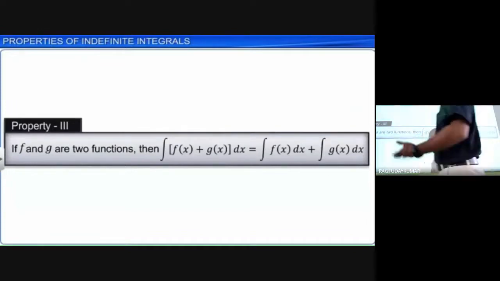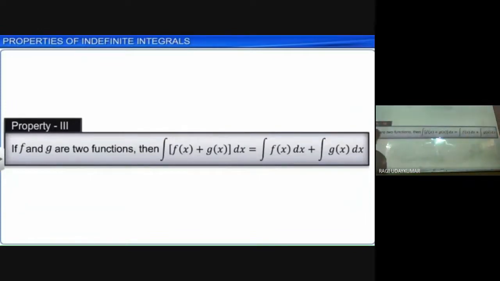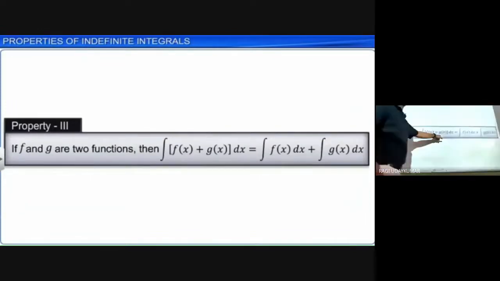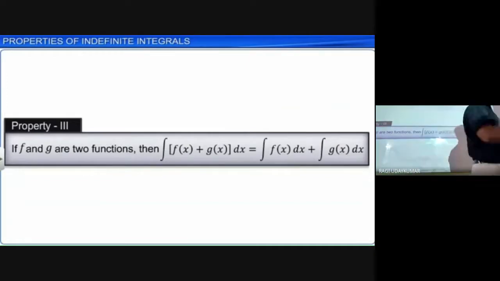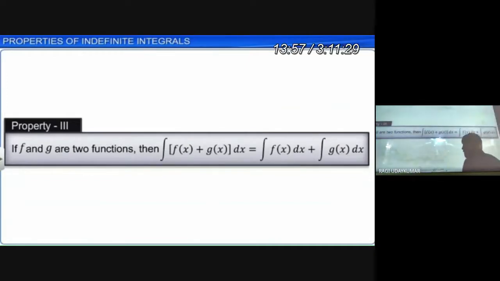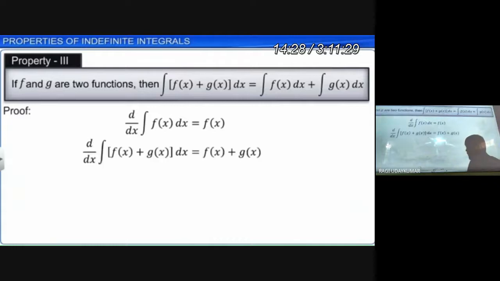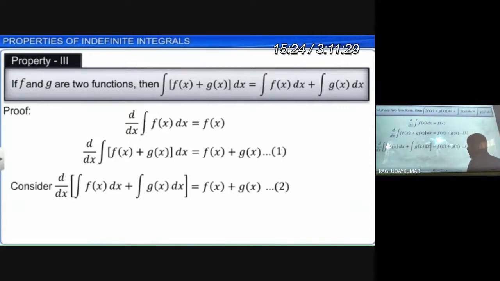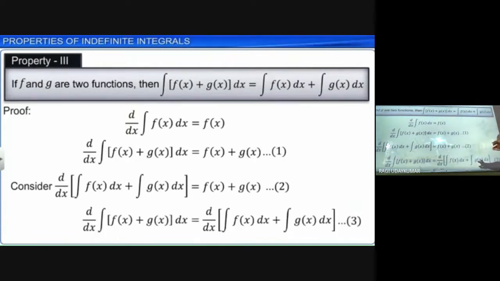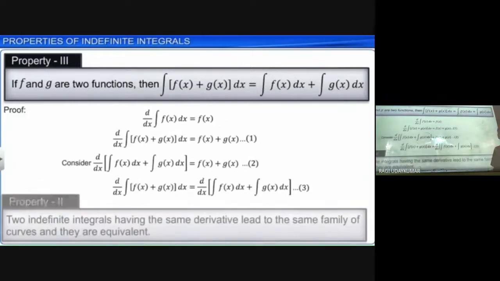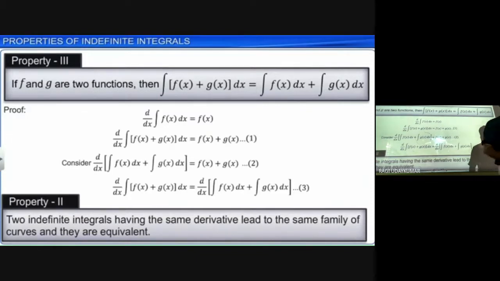The third property is the addition, integration of the sum of two functions. The sum of the functions can be considered individually. Here this is very simple, f of x plus g of x, adding the functions. So integration of the sum of the two functions is nothing but the sum of the integrations of the individual functions. So both are equal here, not different.